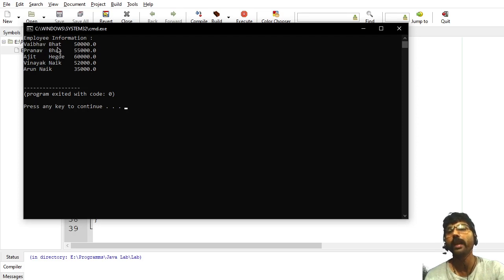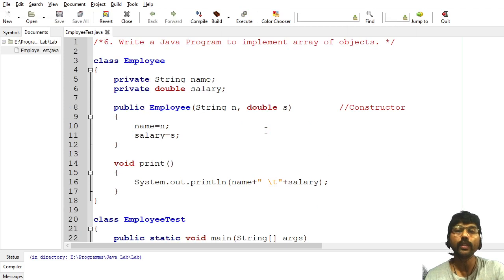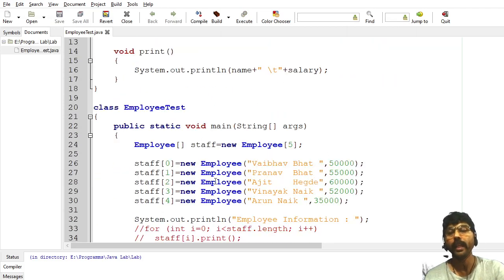What is this salary? And this is an example for array of objects: how to create an array of objects and use it.